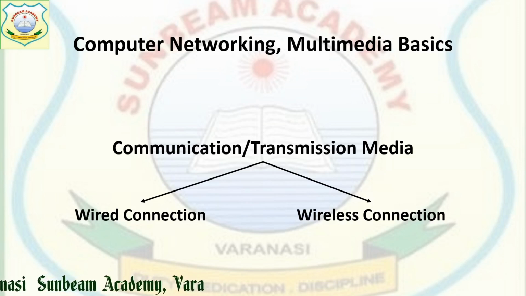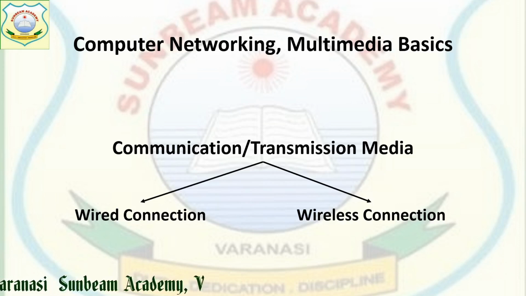While if you are transferring your data using Bluetooth, normally you just switch on the Bluetooth of your laptop as well as your cell phone. If you are transferring data from cell phone to laptop or laptop to cell phone using Bluetooth, there is no physical contact of wire between these two devices. That is known as wireless connection.